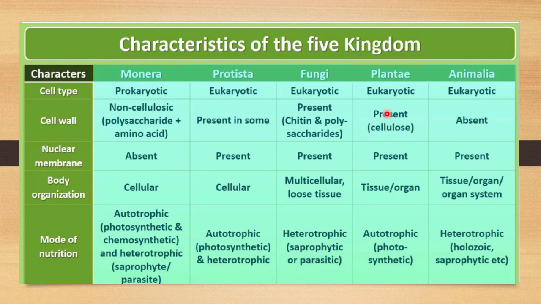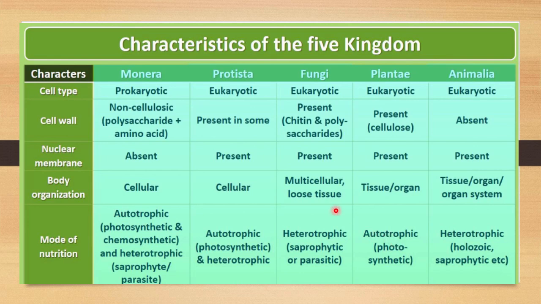The next kingdom is plantae, which includes eukaryotic cells. Here also the cell wall is present, and it is made up of cellulose. The nuclear membrane is also present, and body organization here is made up of tissues and organs. And very important to notice, the mode of nutrition is autotrophic.